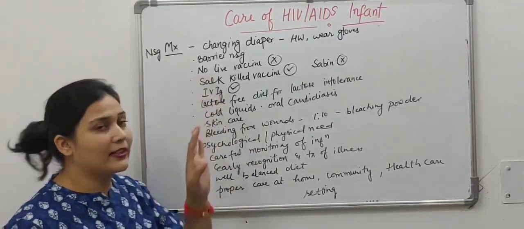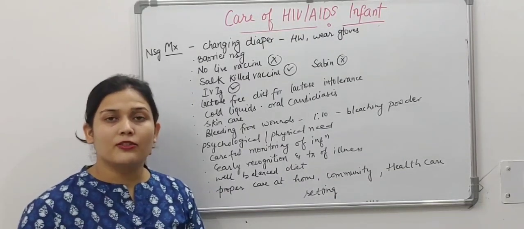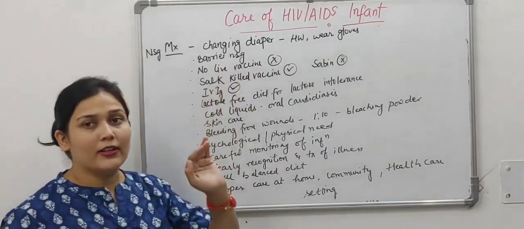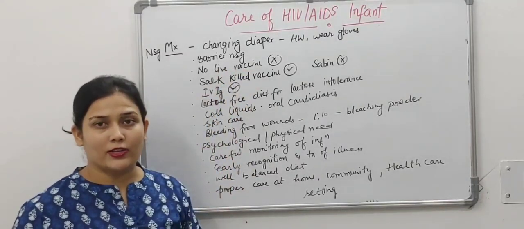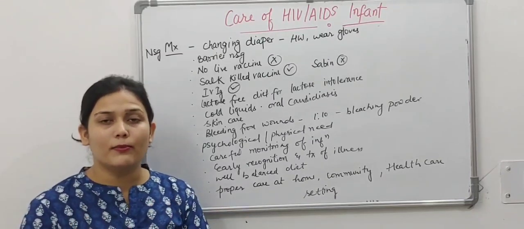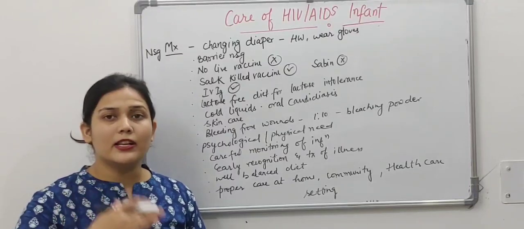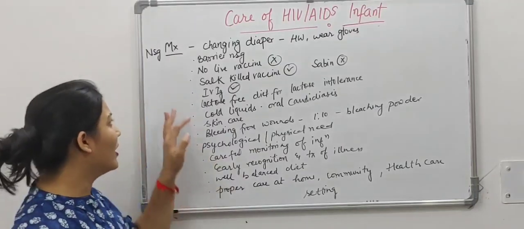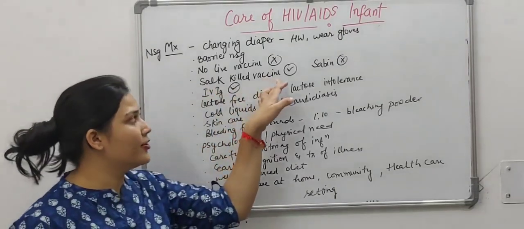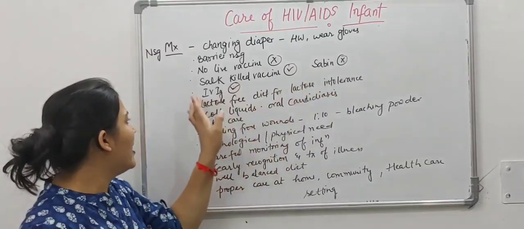Next, no live vaccine should be given, because live vaccines, when they enter the body, will activate. So these should not be given whenever the child is having HIV or AIDS infection, because the immunity is already low, and when the viruses enter the person's body, they will activate and further decrease the immunity of the individual. So live vaccine should not be given. Salk killed vaccine should be given. Sabin, an oral live vaccine, should not be given.